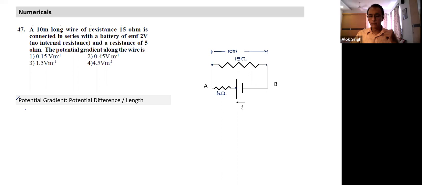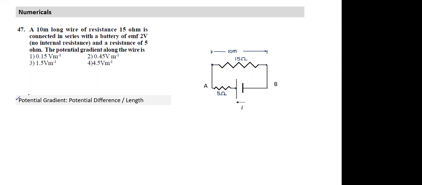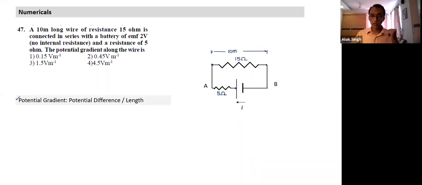When would potential gradient be constant for a wire? What kind of wire must it be? Infinitely long? No. For the potential gradient to be constant, the wire must be uniform. Uniform wire. So E depends on the wire being uniform.